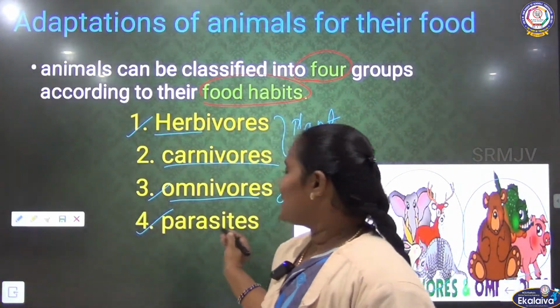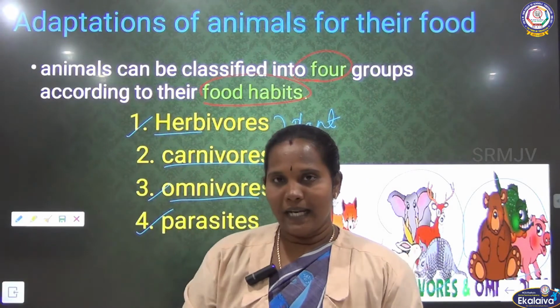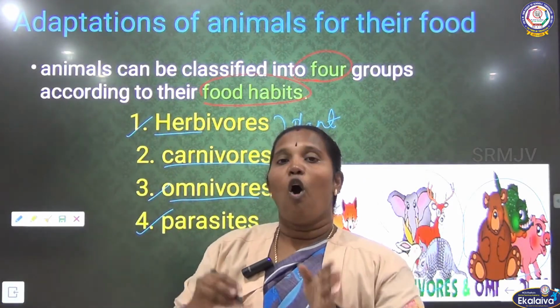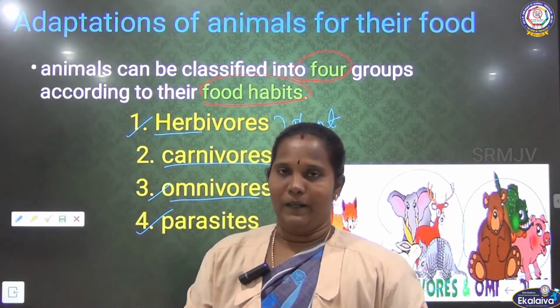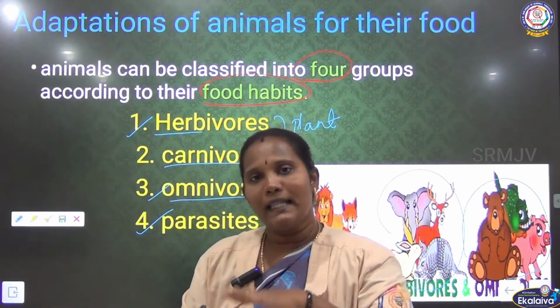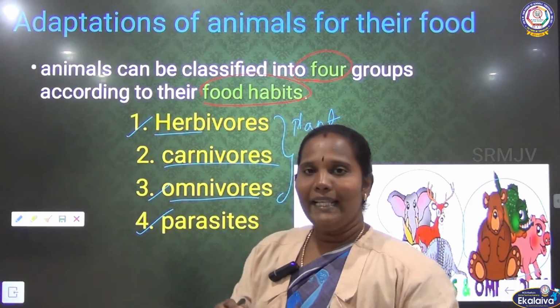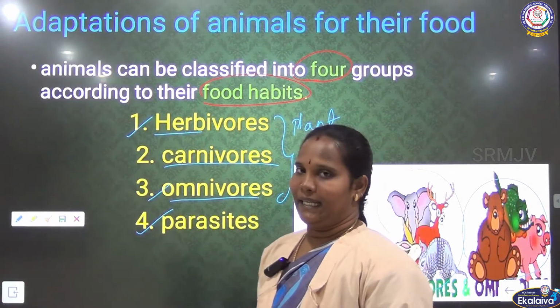Next one is the parasites. Parasites means some animals depend on other animals for their food. So, these animals are called parasites, isn't it?